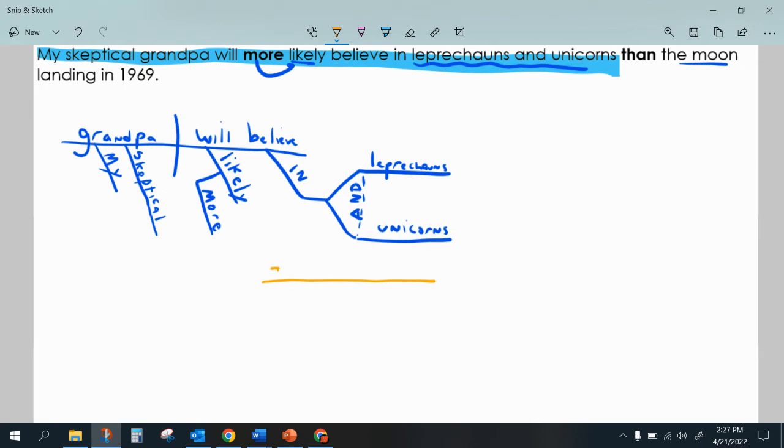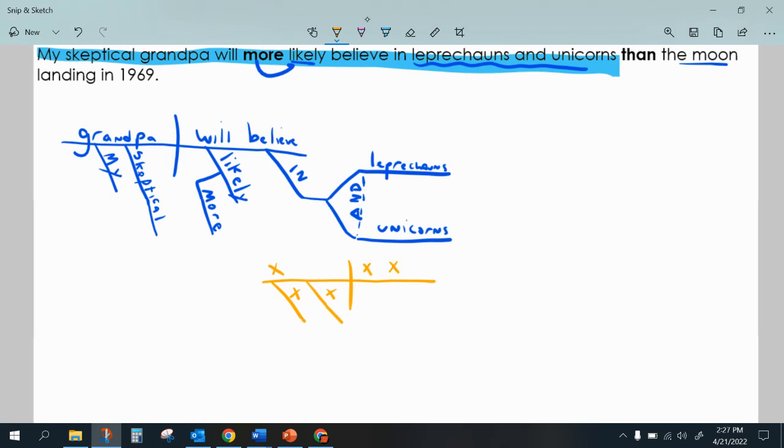All right. So what I have is grandpa. Oh, you know what I'm going to do? I'm just going to do X's. That's going to make it so much easier. All right. So I'm saying grandpa, my grandpa, skeptical grandpa. Oh, this is so much easier.